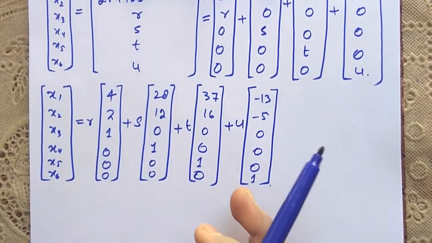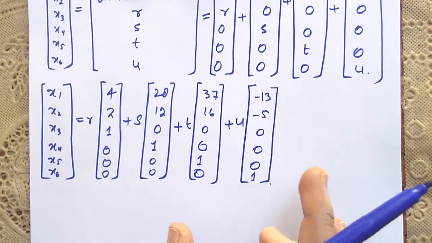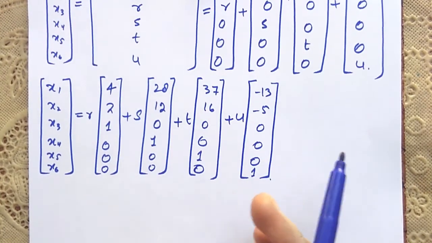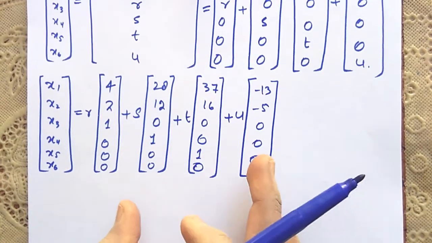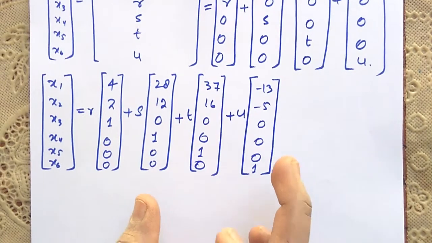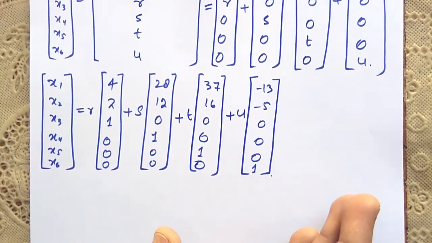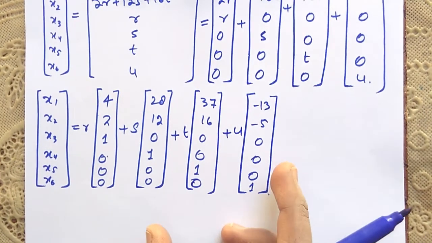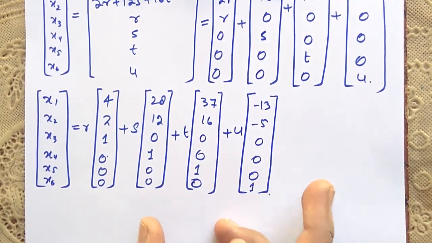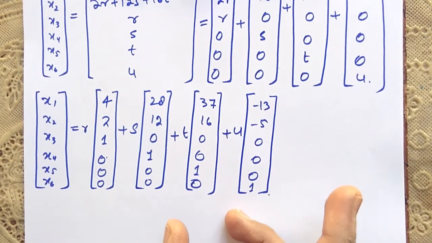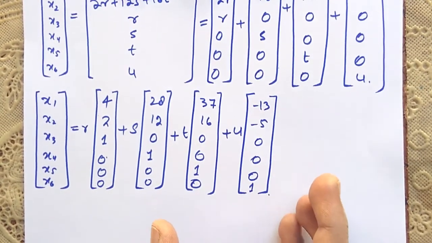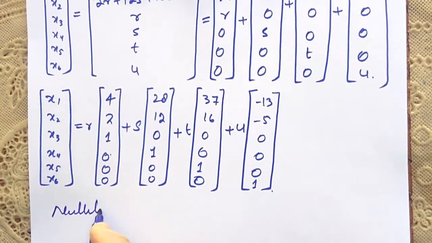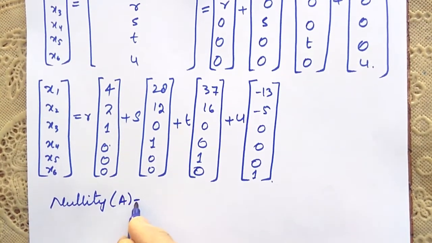Now you know r, s, t and u all are arbitrary values. It means when we put any real number for r, s, t and u, we get one of the solutions of the system Ax is equal to 0. And the set of these vectors forms a vector space that is called a solution space. And these vectors that span the solution space are the basis of the solution space. And since here the number of basis vectors is 4, the dimension of the null space or solution space is 4. Hence, nullity of A is equal to 4.